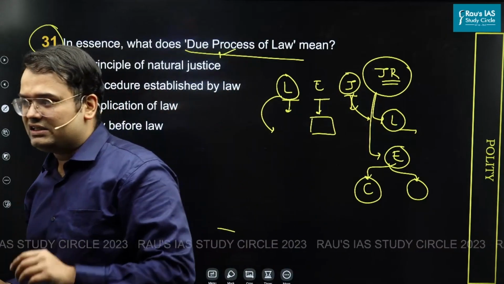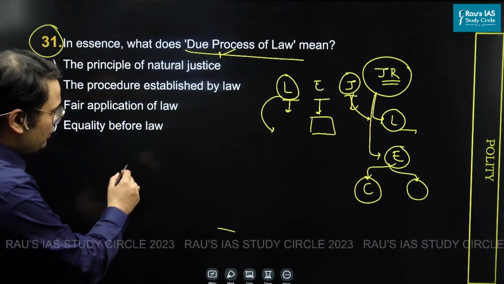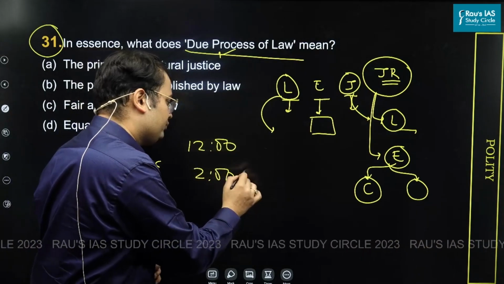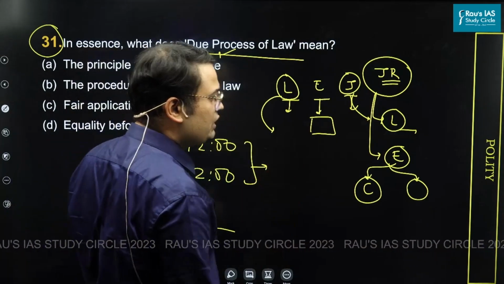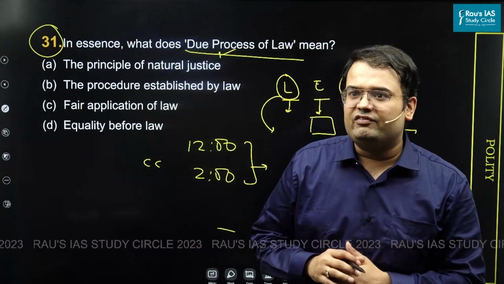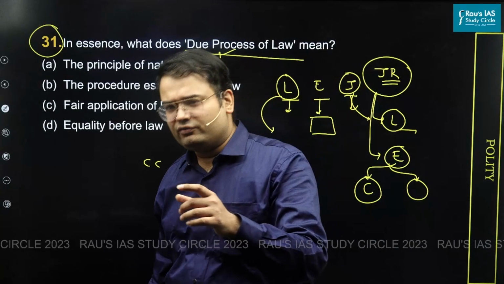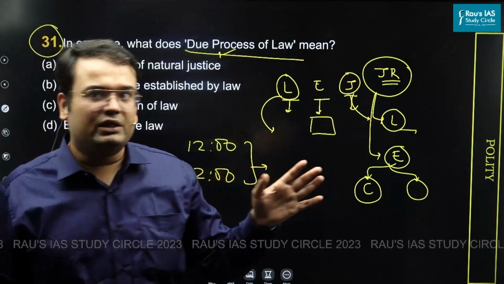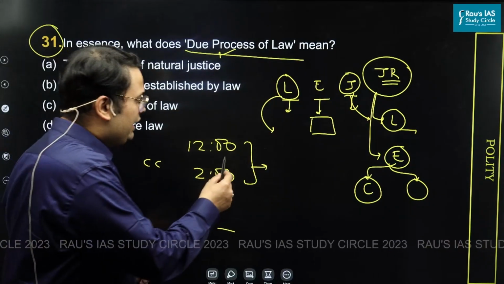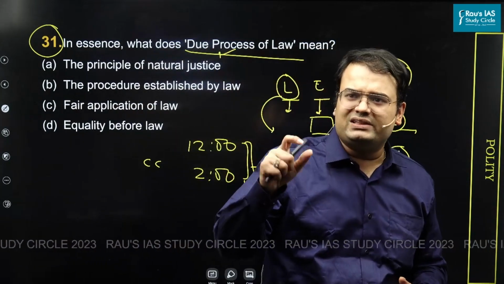For the sake of example, let's say today the legislature creates a law which says that drinking Coca-Cola between 12 noon and 2 p.m. is a crime, and the punishment involves being put in jail for 2 years. Let's say the rationale given by the government is that we do not want people to consume so many aerated drinks, and that is why we are putting this restriction that it is illegal to consume any aerated drinks between 12 p.m. and 2 p.m. In this aspect, what is the idea?